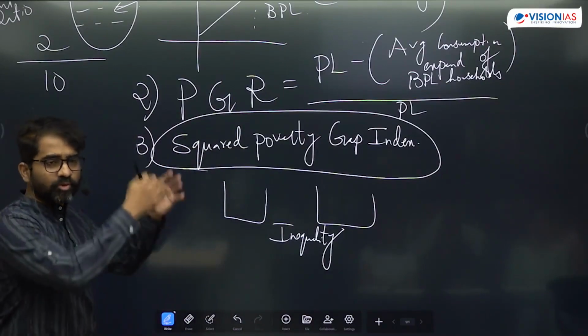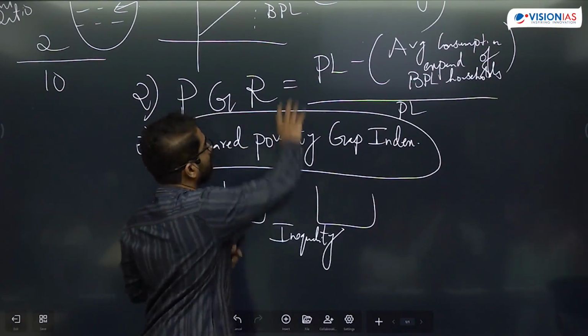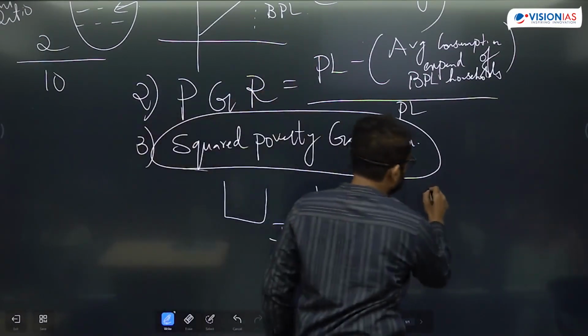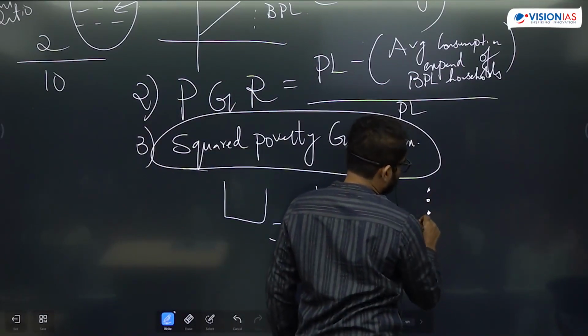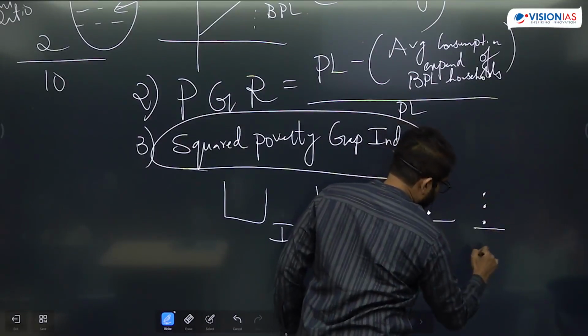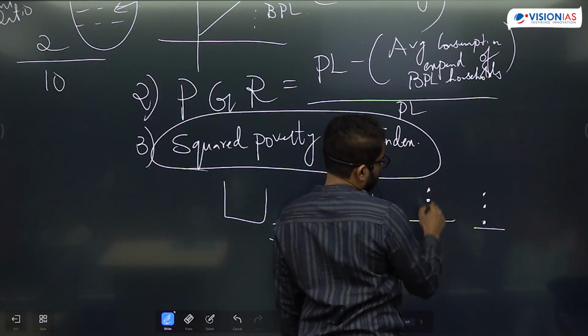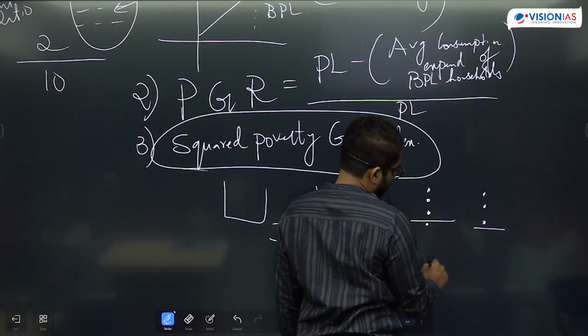We have seen this, we've assumed two countries, and though the head count ratio and poverty gap ratio may be the same. So there are two areas. Let's say Karol Bagh and Connaught Place, our favorite places. You will observe that in Karol Bagh also there are two people who are below the poverty line.